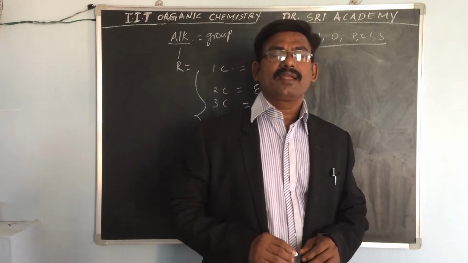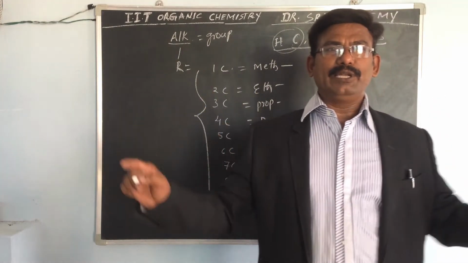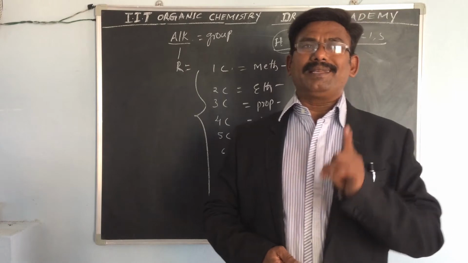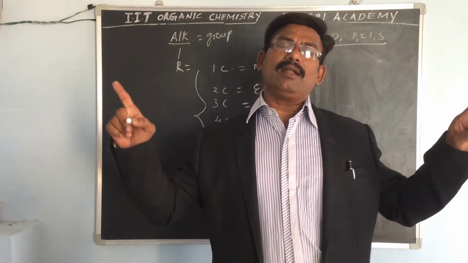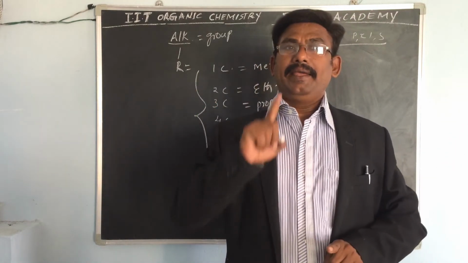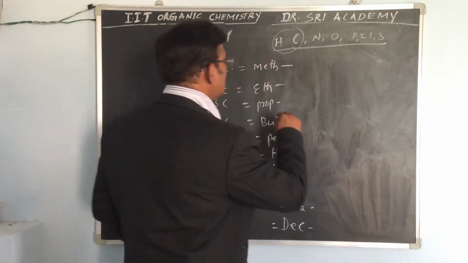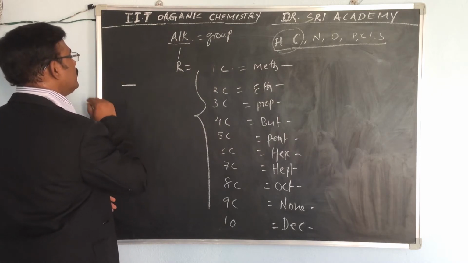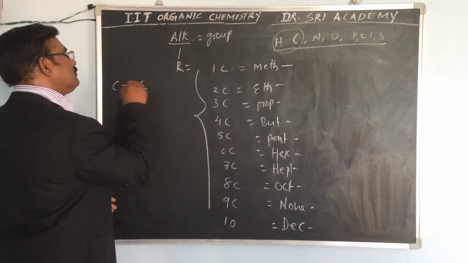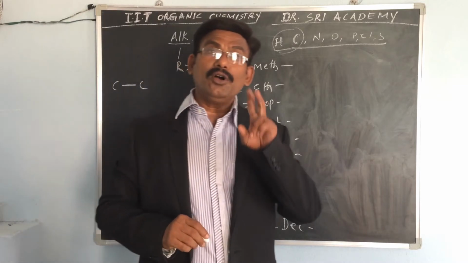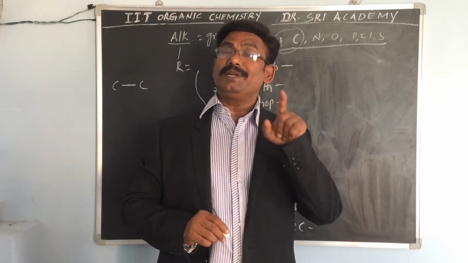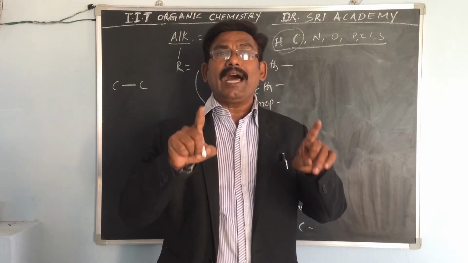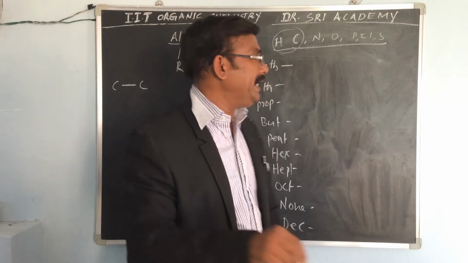That's all. One more thing I will tell you. If a single bond is present between two carbon atoms, it is called ane. Just remember, a single bond between two carbon atoms. Yesterday I told you, how many electrons? 2 electrons. Don't forget this one. A single bond present between two carbon atoms is called ane.